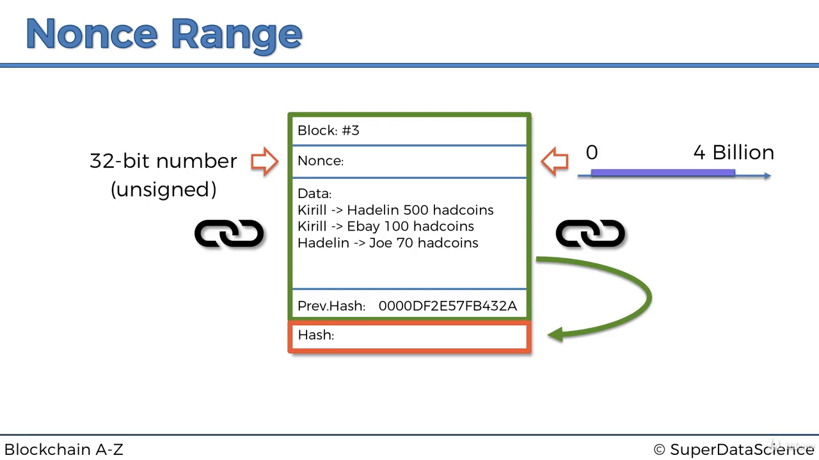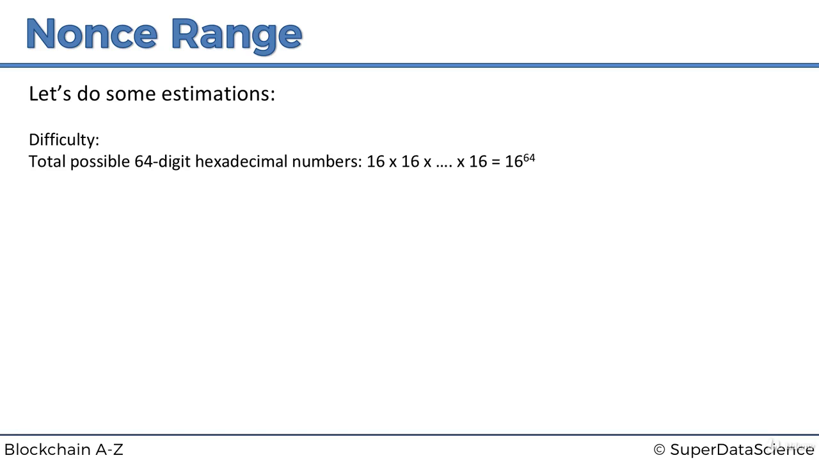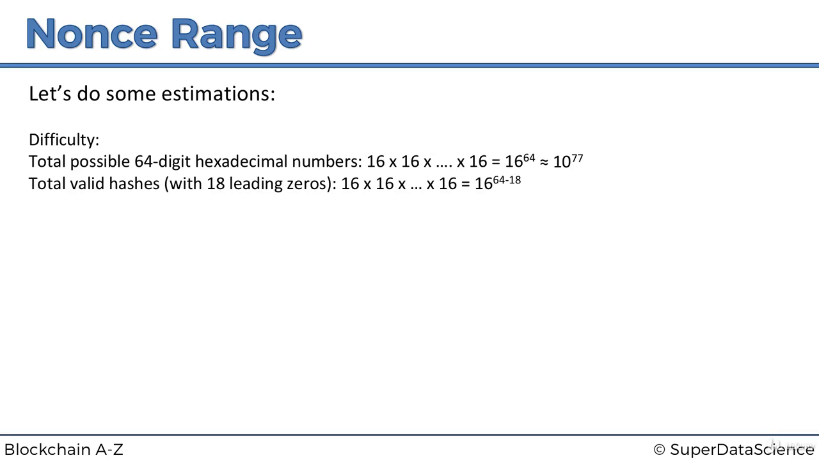And you might be thinking, well, Kirill, that's a very interesting, good trivia fact, but why is that important for us? Well, let's have a look. Let's do some estimations. We've already done the difficulty estimations, but practice makes perfect, so let's do them again. The total possible 64-digit hexadecimal numbers that exist in the world is 16 to the power of 64, approximately 10 to the power of 77. Then the total valid hashes with 18 leading zeros, assuming the current difficulty of 18 leading zeros, is 16 to the power of 64 minus 18, approximately 2 times 10 to the power of 55.